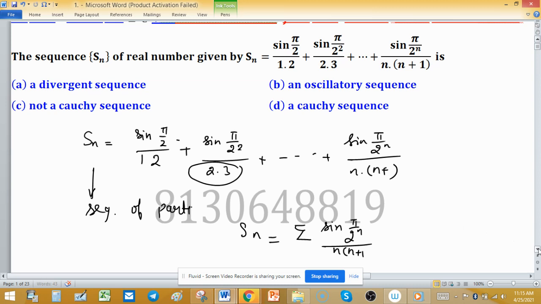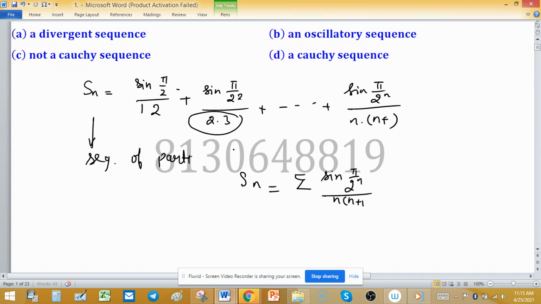This Sn can be written like this, and we have to check whether it is convergent, Cauchy or oscillatory. So we are going to find the limit to check whether it is convergent. Limit of Sn equals limit of the summation, and we know that the limit of a summation is the same as the summation of the limit, as n tends to infinity of sine((pi/2)^n) divided by n(n+1).